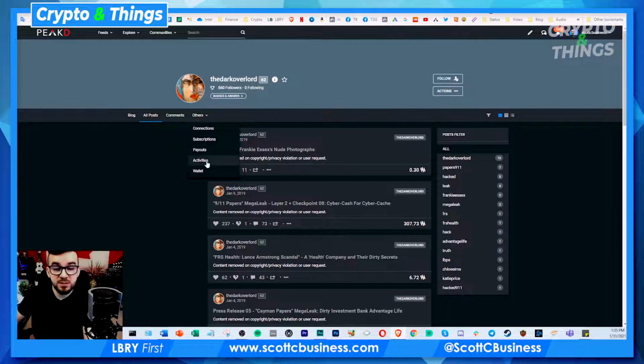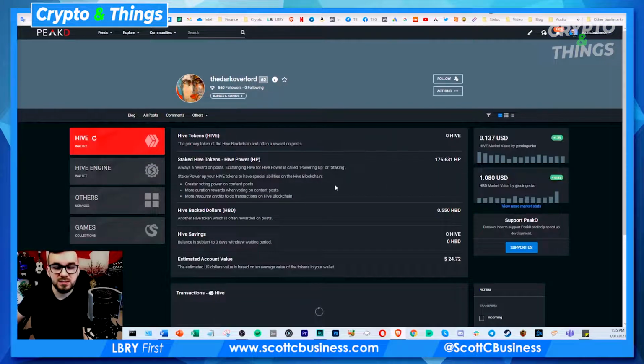But this person still is able to log in. They can still access their wallet. They can still get their funds and everything. If you do something that is bannable, even though, obviously, that's pretty bad, they're not going to take away your money and punish you financially, which is very, very important.